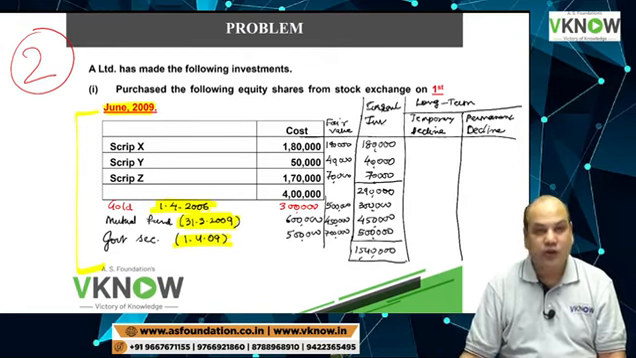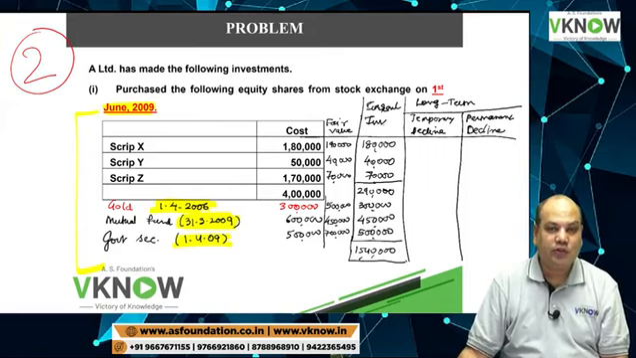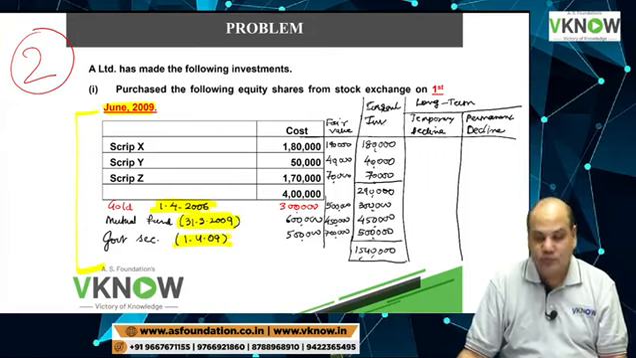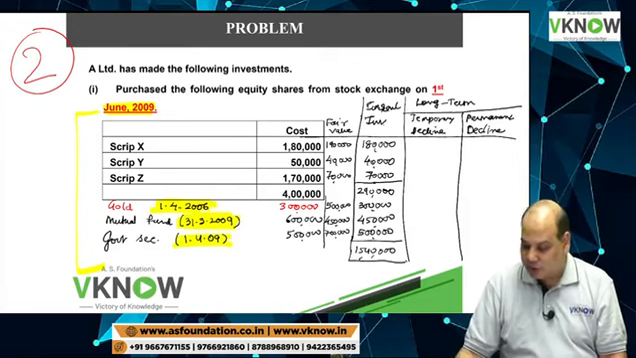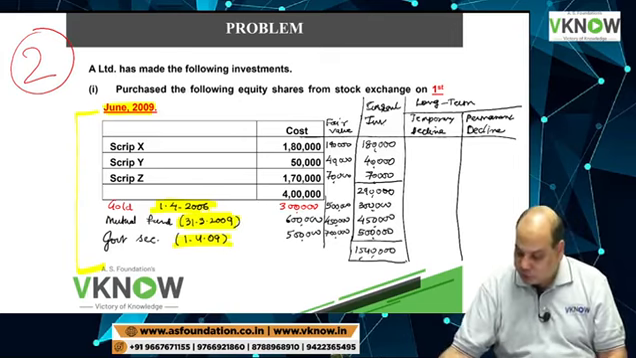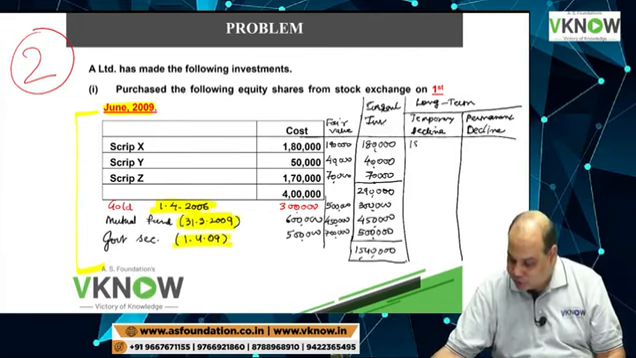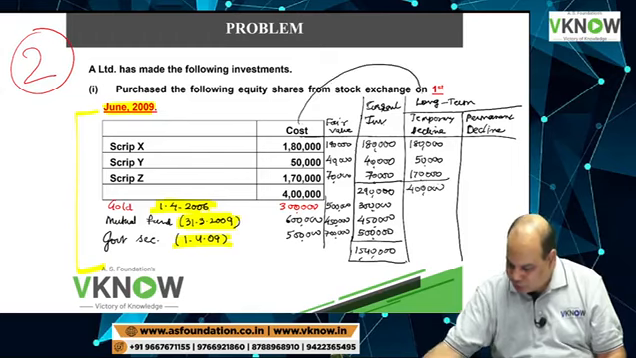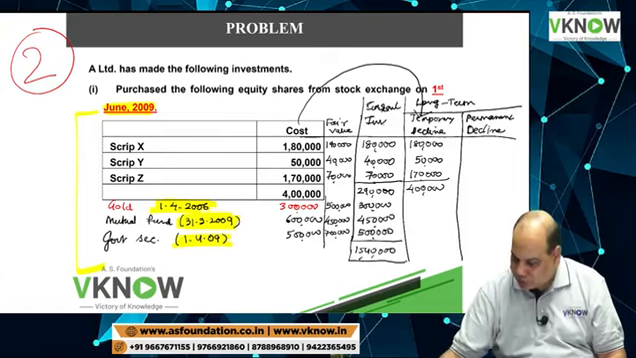Come to the next column. Assume investments are long term and any decline in the value of investment is temporary. So in that case, all investments will be valued at cost. If it is long term, all investments, put the cost column here.